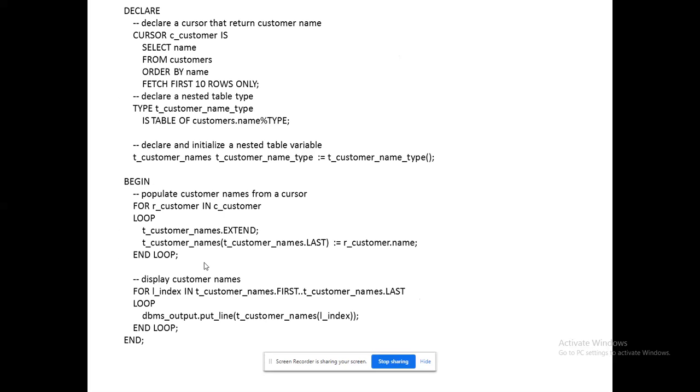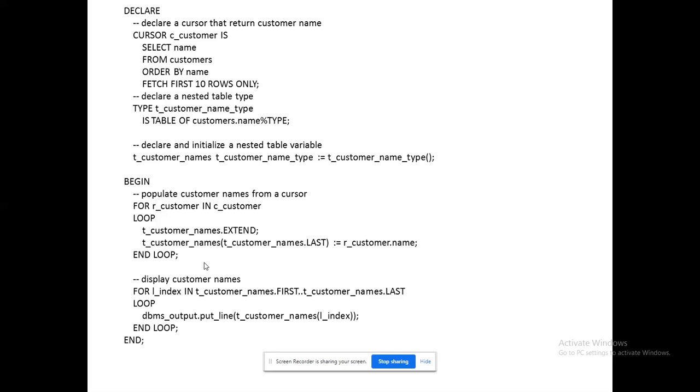So the corresponding variable is being initialized. Can anybody recollect that it is like a constructor here? It is a constructor, t_customer_name_type, with the parentheses opened and closed. This constructor will be helpful for my initialization. All right, so what I am doing is adding the customer names. I have used extend. See that in the for loop, I am ready to extend, so I am going to add a customer name at the last position.